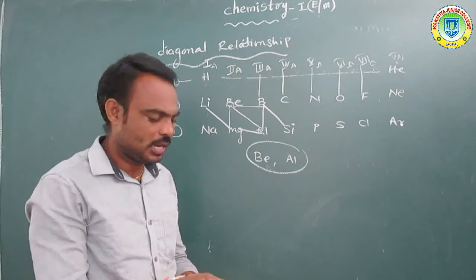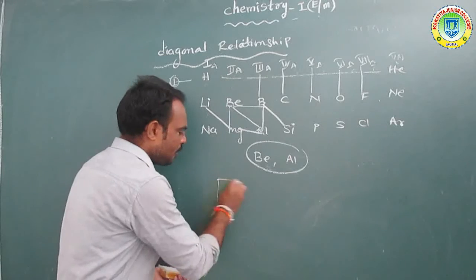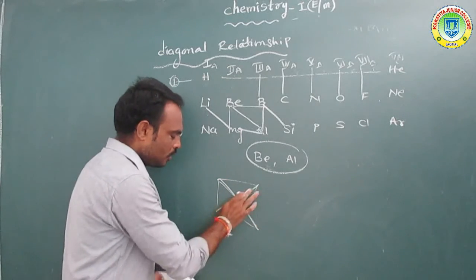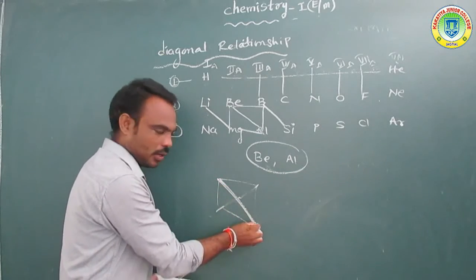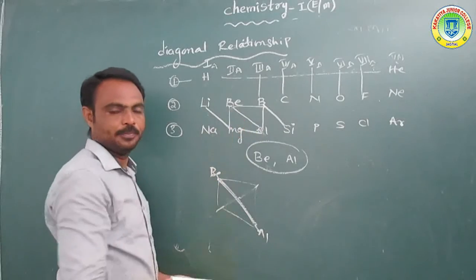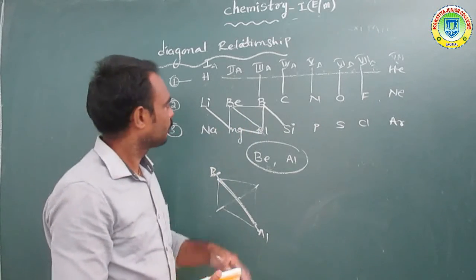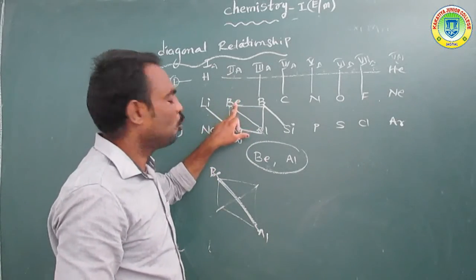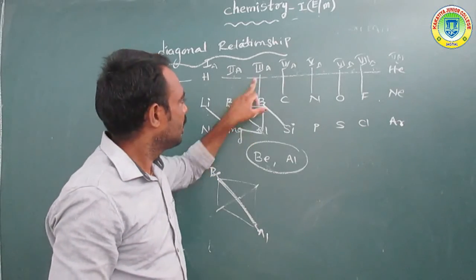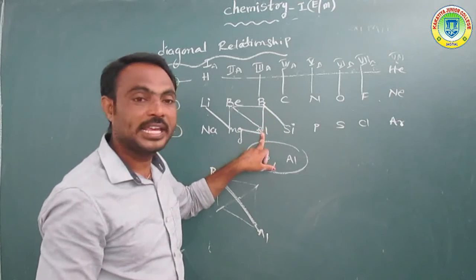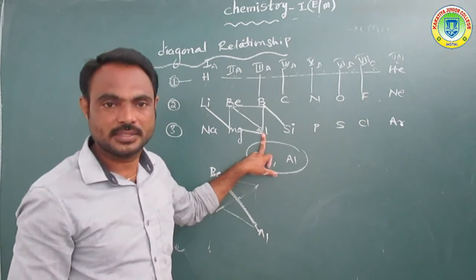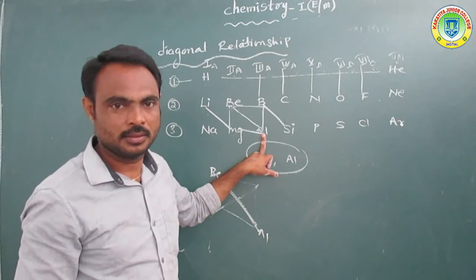What is the meaning of diagonal? Already we know that. Suppose, for example, this is diagonal, this is also diagonal. Overall, beryllium is diagonal with aluminium. Okay, listen. The first element of the second A group, beryllium, and the second element of the third A group, aluminium, contain similar properties.